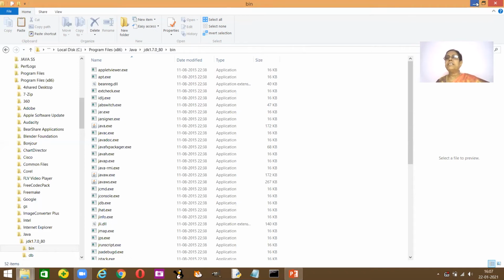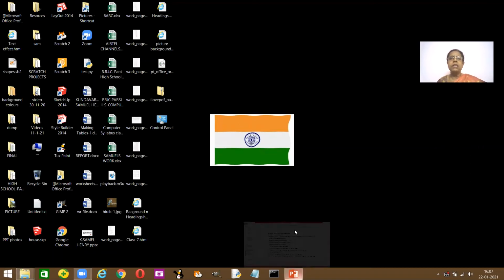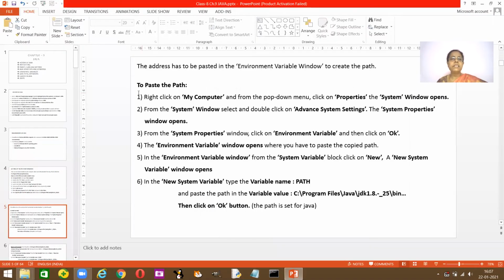After copying, just minimize this. I can't go back to the PowerPoint program to show you the next step. I'll directly show where you need to paste this path, or else let me show it to you. In the next step, you need to paste this path that you have copied, right? So you right click on Computer, select properties, and then the system window opens. From the system window, select advanced system settings. And from the system properties, select environment variables.